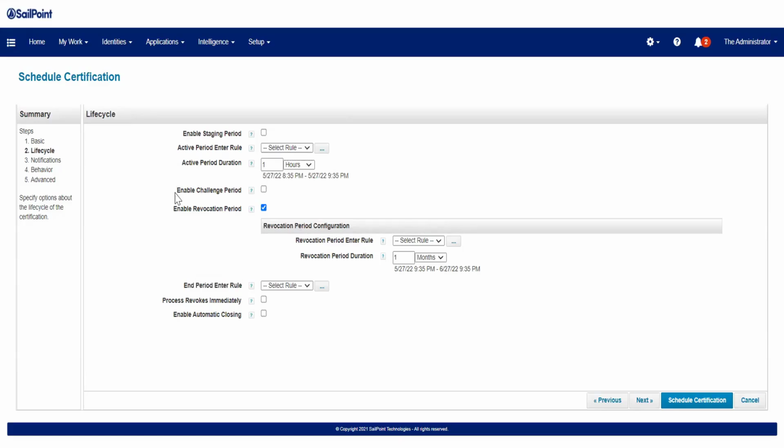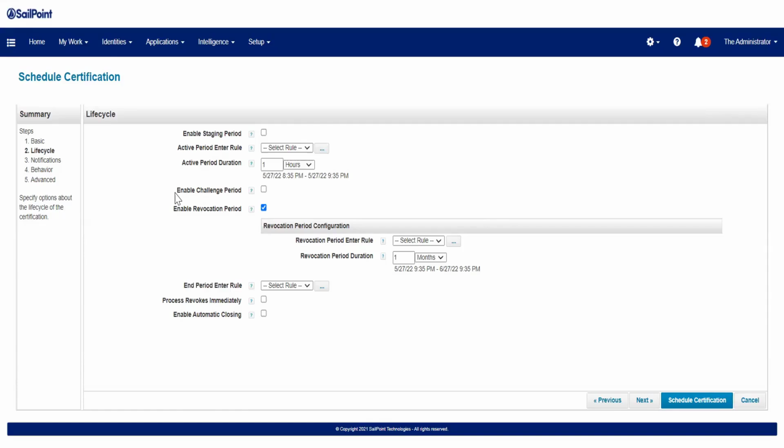Enable challenge period is optional. This is basically the concept here. Let's say I'm your manager and we are launching an access review certification in the organization. Right, I got that. Okay, you have 5 accesses or 5 accounts on different applications, right? Let's say I revoke 2 out of 5 and 3 I approve. Right, but it could be possible that you actually need those accounts and I'm not aware of why you need them. But as per my best knowledge, I simply select 2 as revoke and 3 approved. Now in the challenge period.